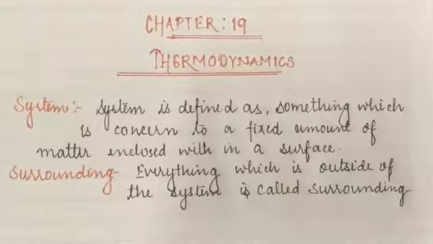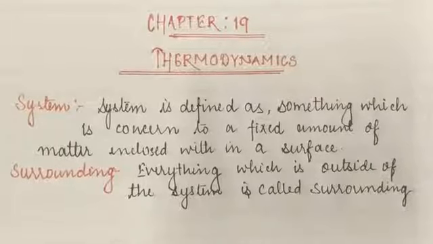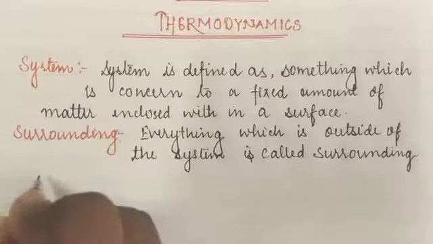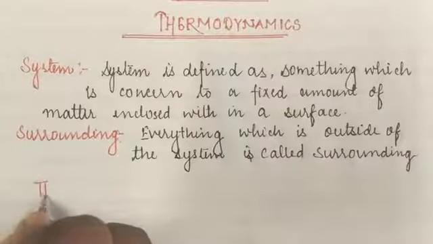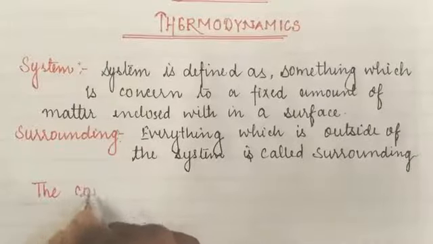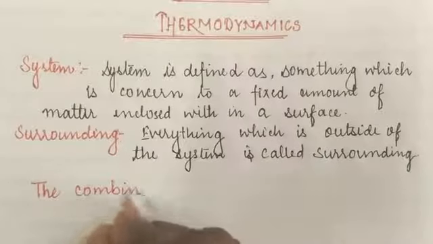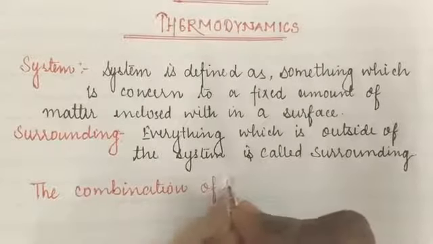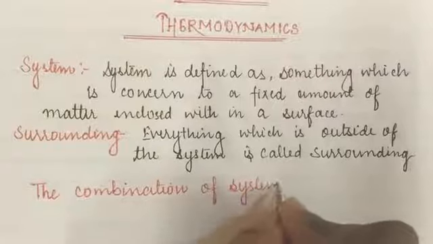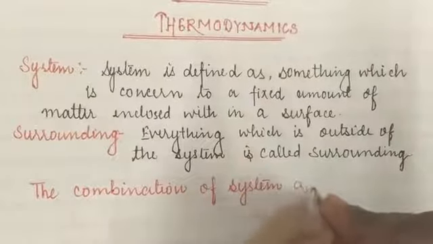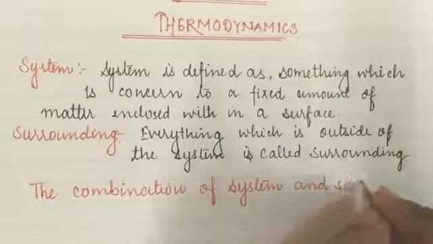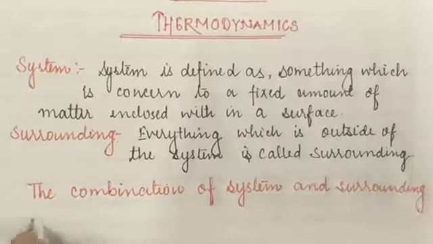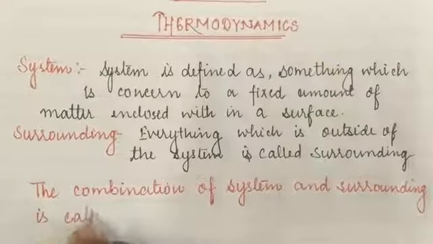And we can also say that the combination of system and surrounding is called the universe.